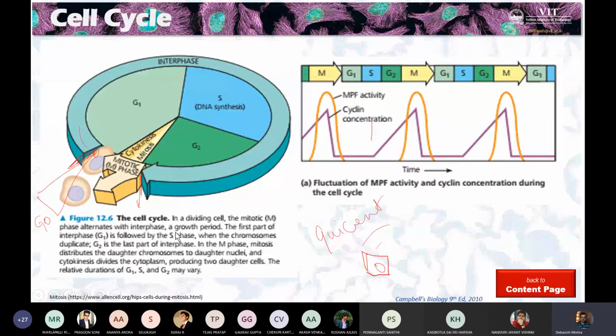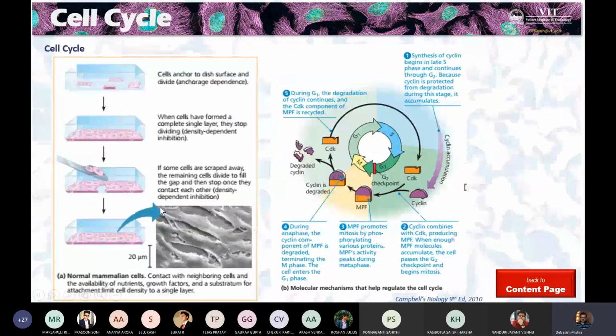So this is about it, now we'll discuss some of the checkpoints. Where do we get to know the cell cycle and the quiescent stages? While we were culturing some cancer cells, we can culture them in the Petri plate. We can allow them to grow like you grow plants in your gardens. We can take cells out of your body and grow them in Petri plates.